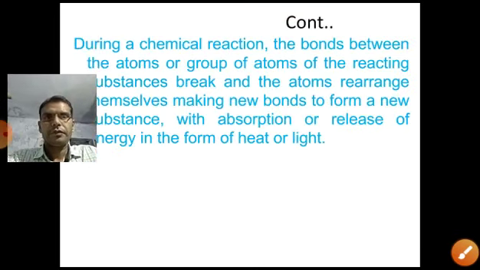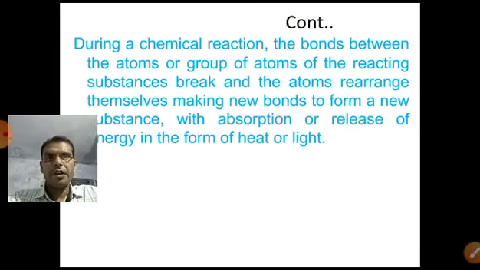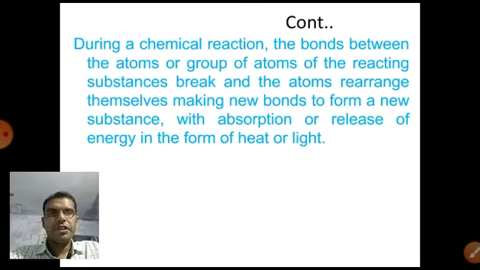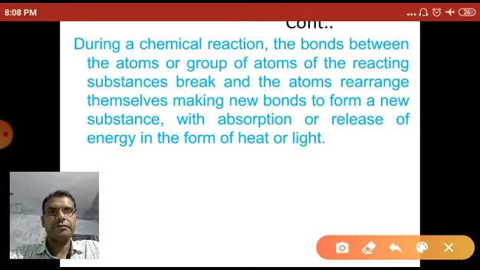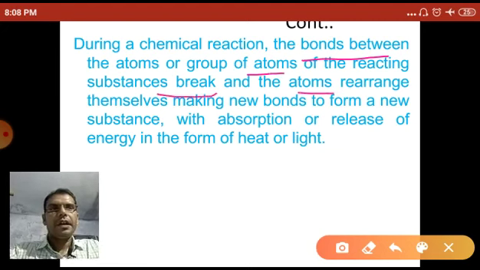Now what happens in a chemical reaction? Generally, during a chemical reaction, the bonds between the atoms or groups of atoms of the reacting substances break, and the atoms rearrange themselves, making new bonds to form a new substance, with absorption or release of energy in the form of heat or light.